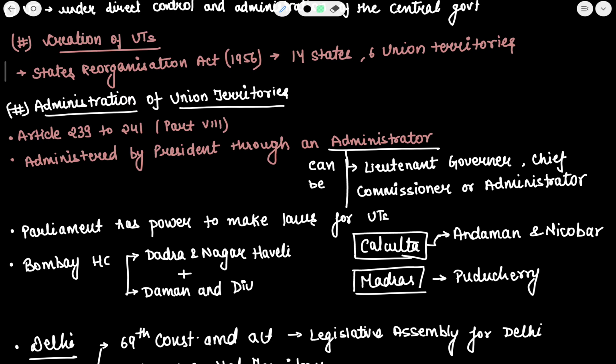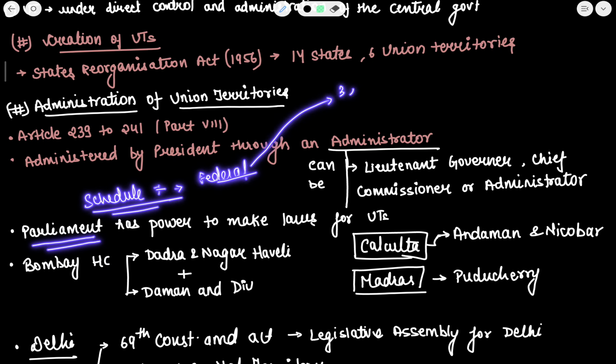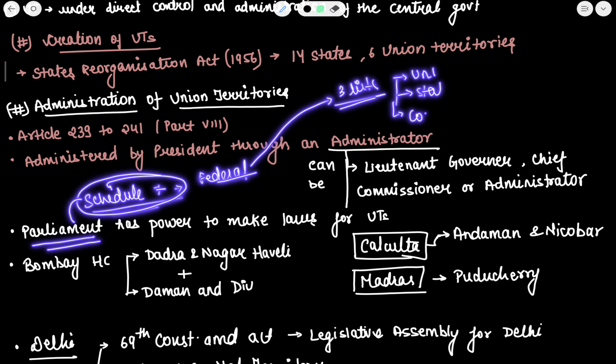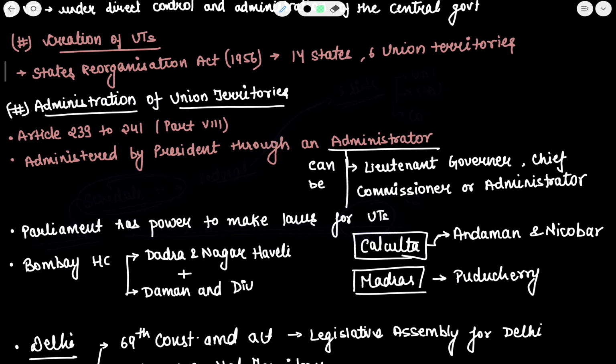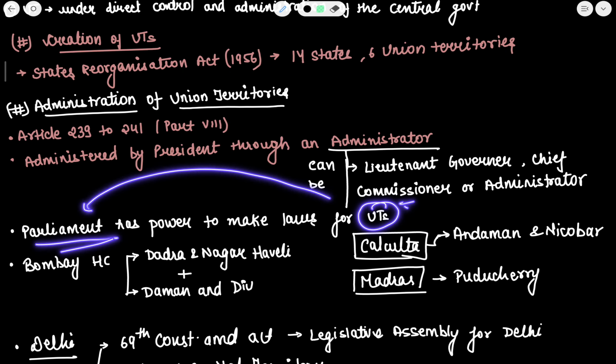Now, the Parliament. We have seen Schedule 7, which consists of the federal structure. The three lists of the Constitution are mentioned there: Union list, State list, and Concurrent list. For all the things mentioned under Schedule 7, the Parliament has power to make laws for Union territories. So all the laws relating to Union territories are made by the Parliament.